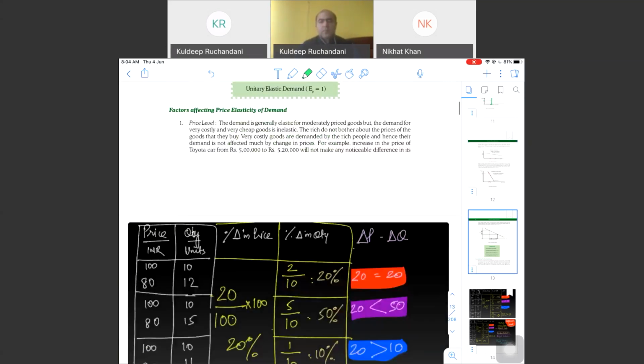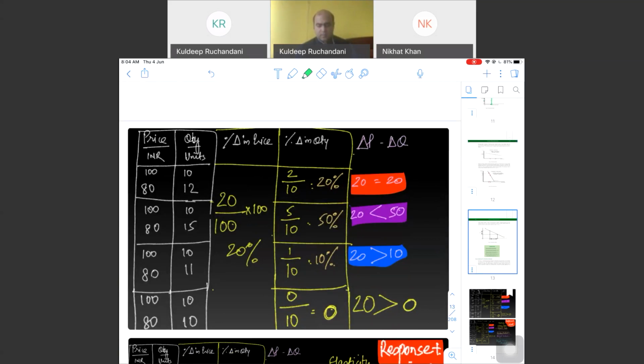Yes. So through this example, let's understand, if the price of commodity has reduced from 100 to 80, quantity demanded has increased from 10 units to 12.